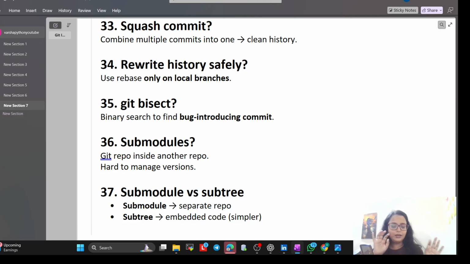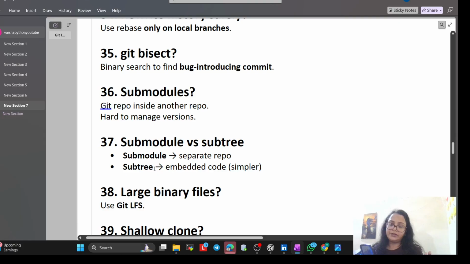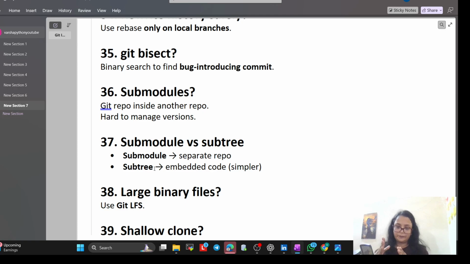Now, that is built by another team. So, we link to their repo as a submodule. So, we always use their official version. So, that is nothing but submodules. Now, submodule versus subtree. Submodule means separate repo and subtree means embedded code.